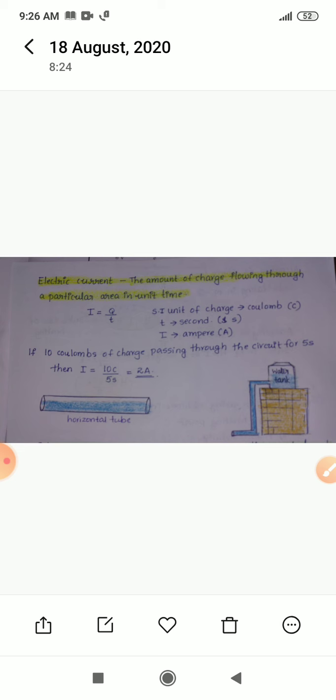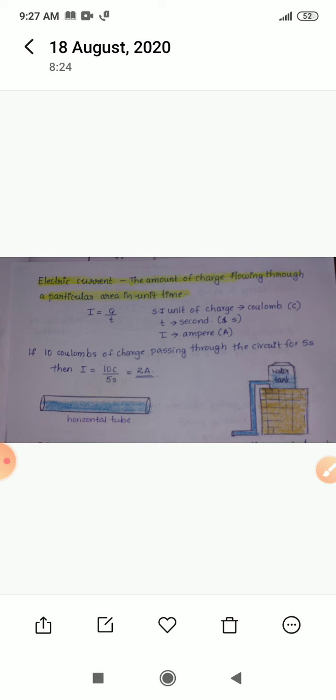The SI unit of charge is coulomb, which is represented by the symbol capital letter C, and the SI unit of time is, you already know, second, and the SI unit of current is ampere, which is represented by the symbol capital letter A. So electric current means it is the amount of charge flowing through a particular area in unit time.